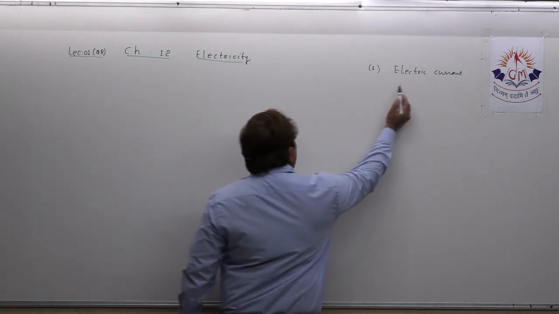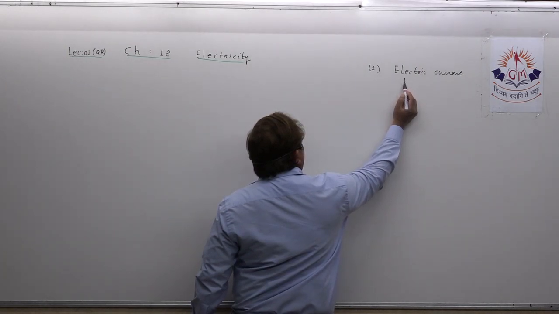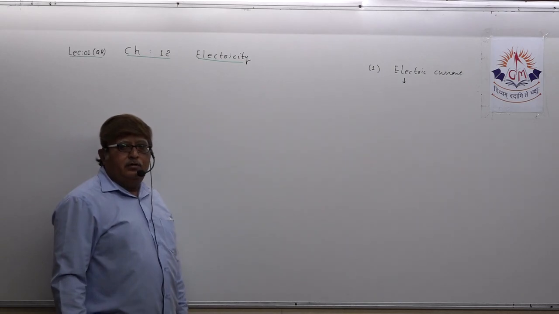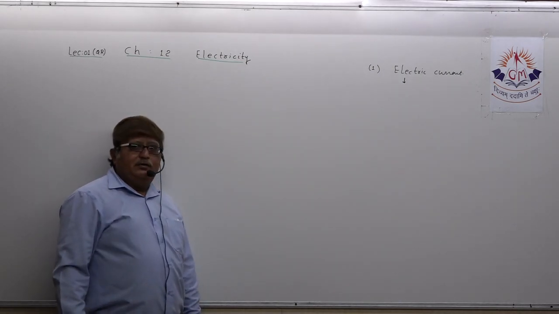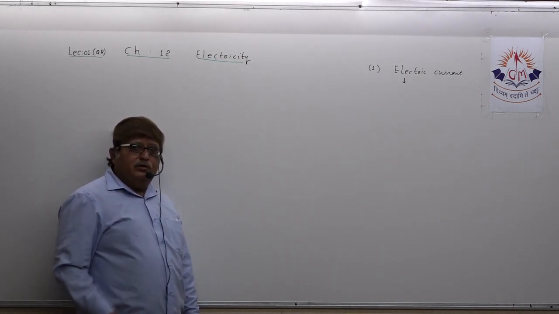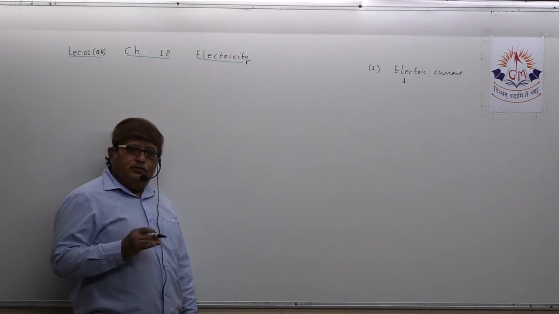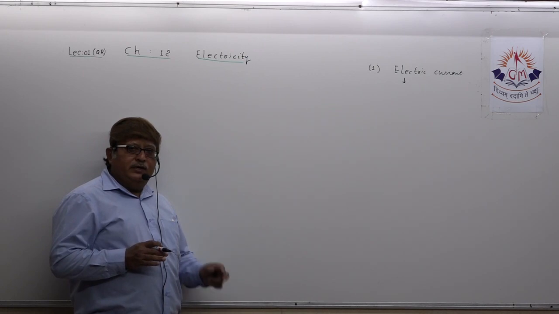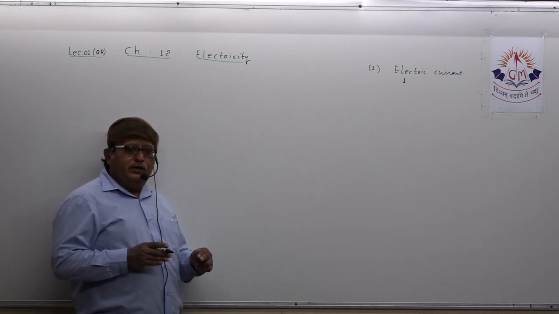So, dear students, today sometimes we speak like the flow of electrons can also be called electric current, because after the discovery of the electron, we have defined electric current in this way.